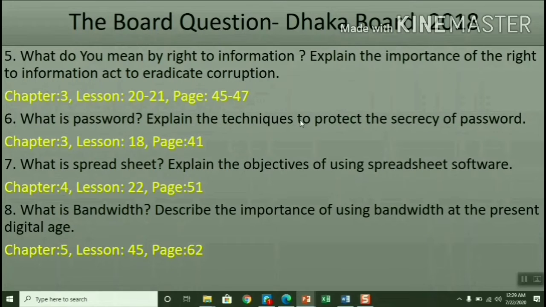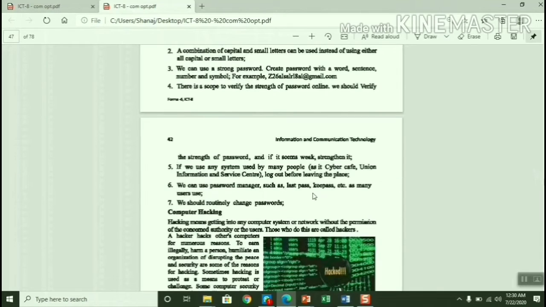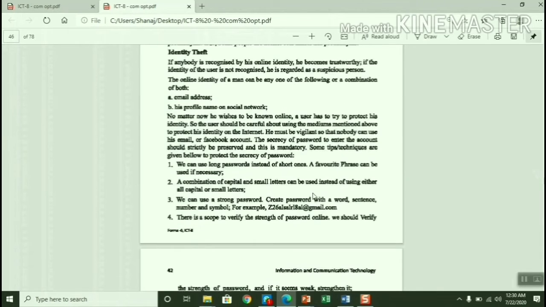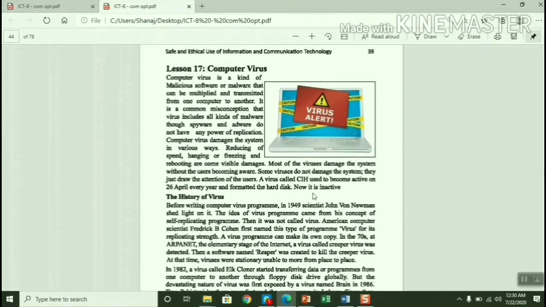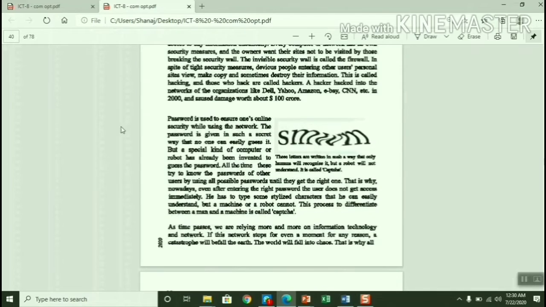What is a password? Explain the techniques to protect the secrecy of a password. You will write this one from chapter 3, lesson 18, page number 41. See here, page number 41, you will see the tips, techniques are given below to protect the secrecy of a password. So how many points are there here? 7 maybe. Yeah, there are 7 points. So you have to write all the 7 points. And with these, what is a password? You have learned from lesson 15. From here: a password is used to ensure one's online security while using the network. So from here you will write what is a password.